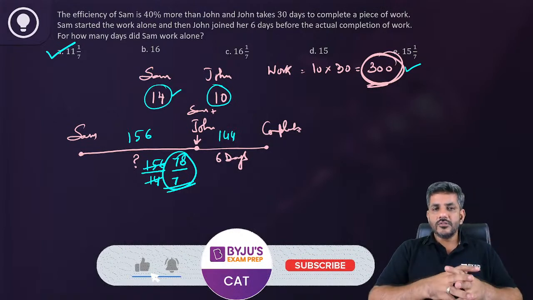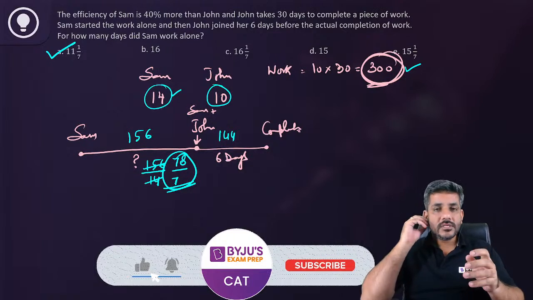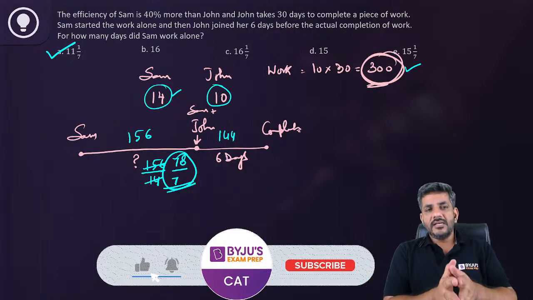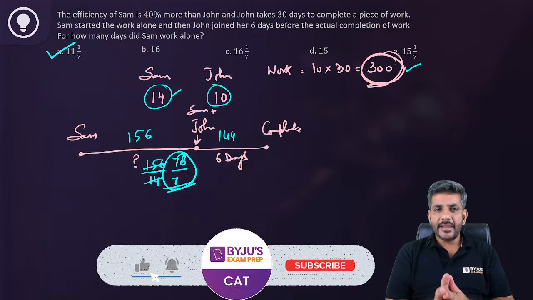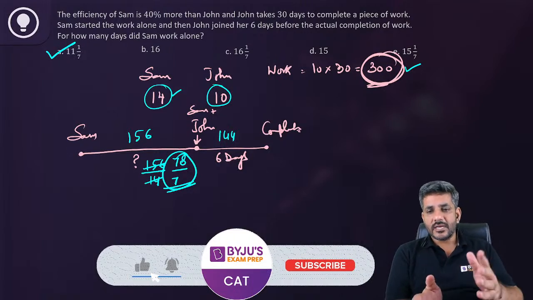Again, in these questions also, I would always say that avoid those approaches where you take variables like, let us assume John can complete a work in A days, right? So, sorry, John can do it in these many days.